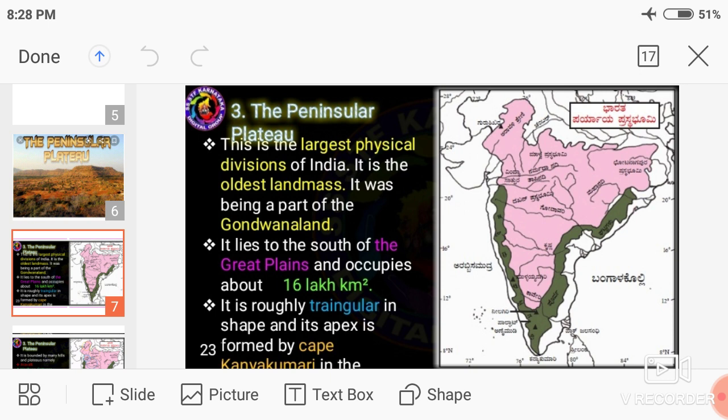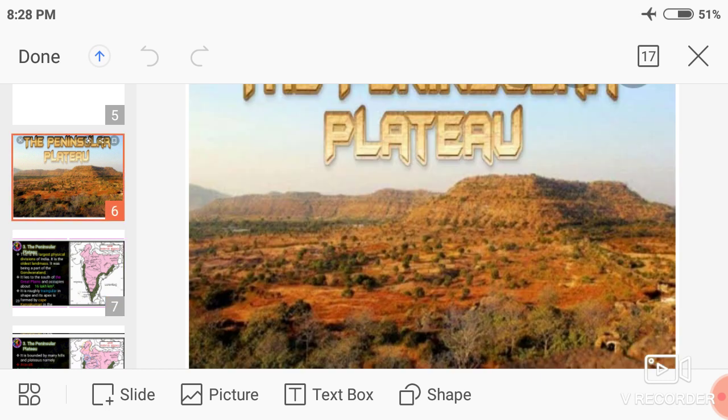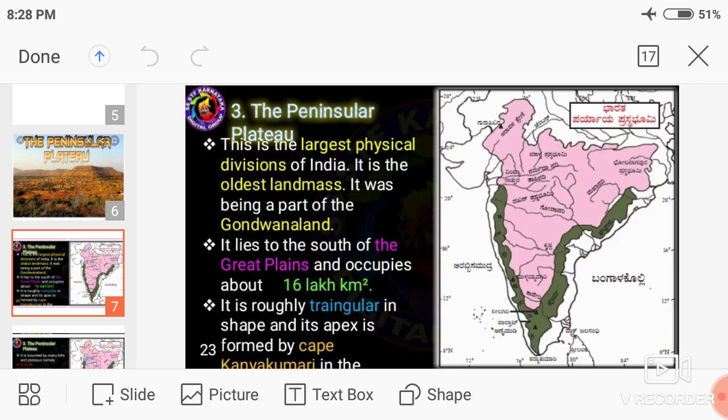It is the largest physical division of India. It was a part of Gondwana land, which is very old.